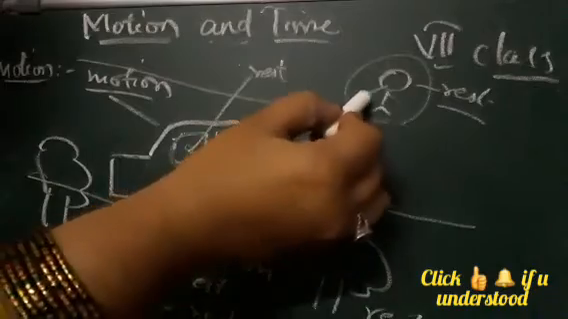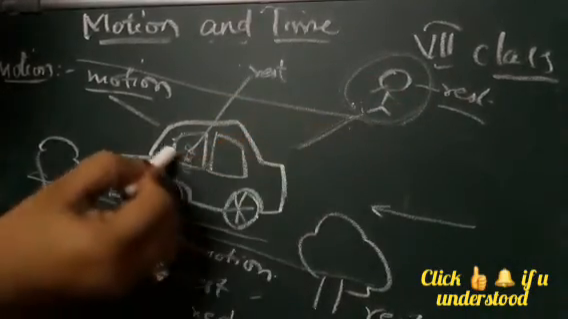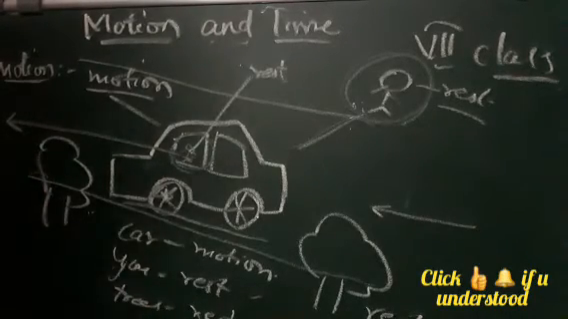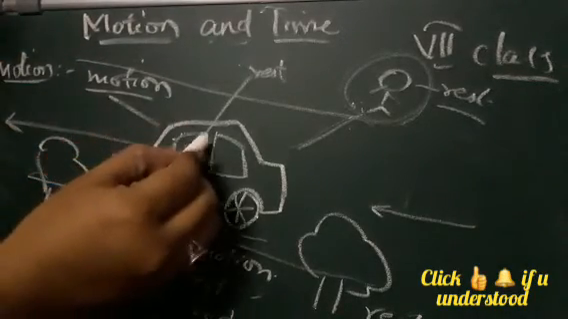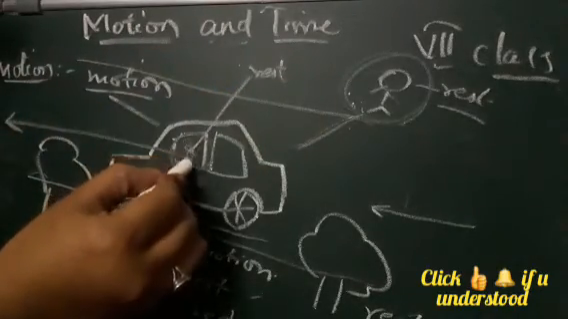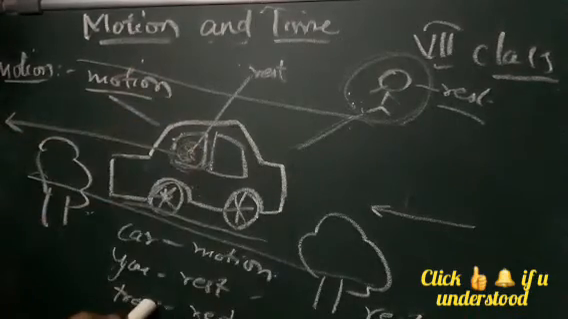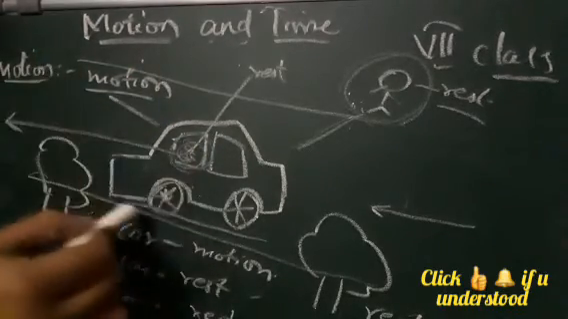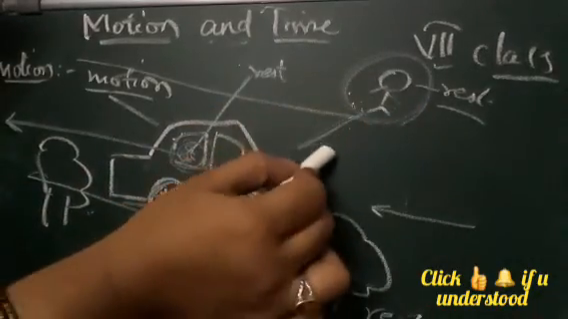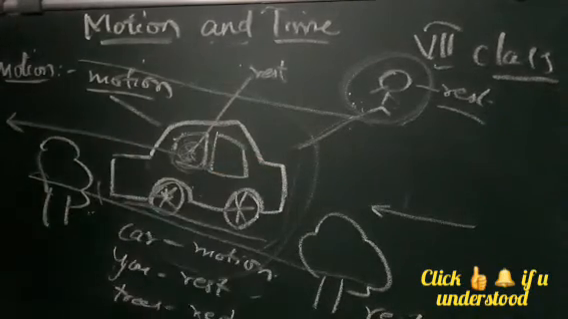So according to this person, he will say that you are moving in your car. You are moving, you have gone. But we know that he is at rest. If actually we see that you are at rest, the car is in motion. The person standing here is at rest, and he feels that everything is in motion. That is, you and your car are in motion.